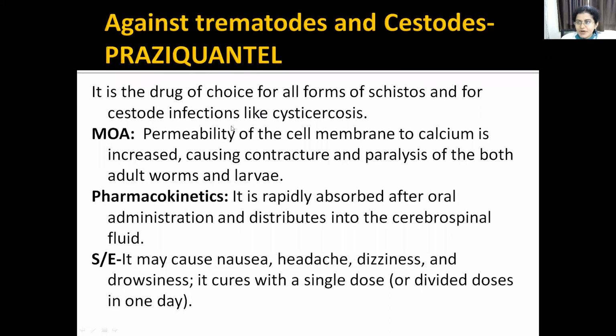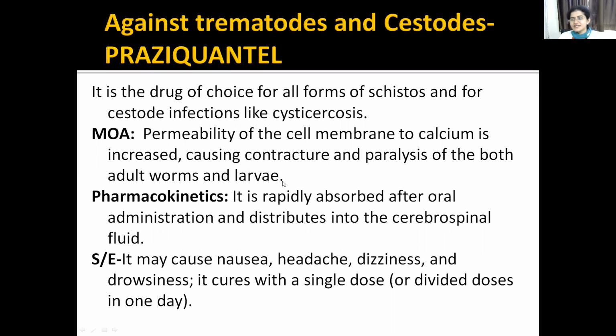It increases the permeability of the cell membrane to calcium and it causes contracture and paralysis of both the worms and larvae. Pharmacokinetics: it is rapidly absorbed after oral administration and distributes into the CSF. Side effects: it causes nausea, headache, dizziness and drowsiness.